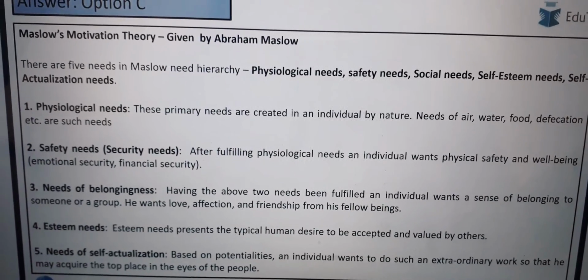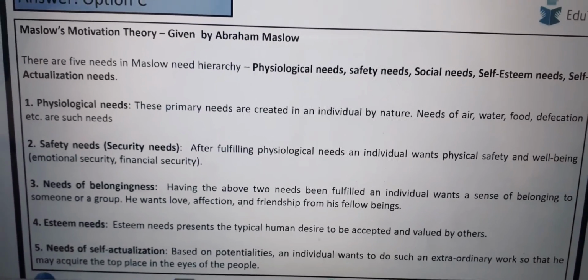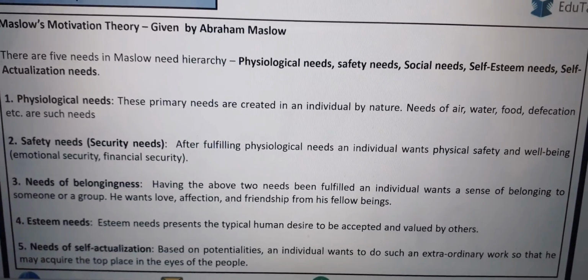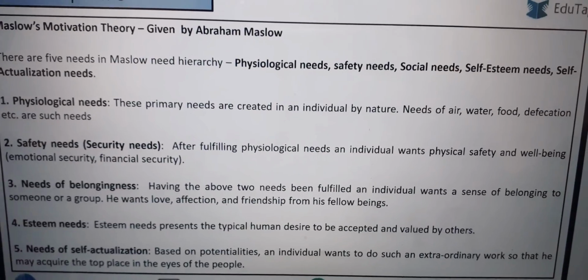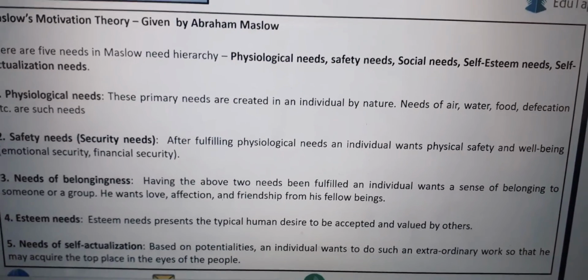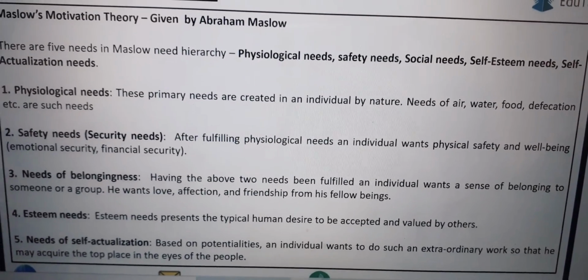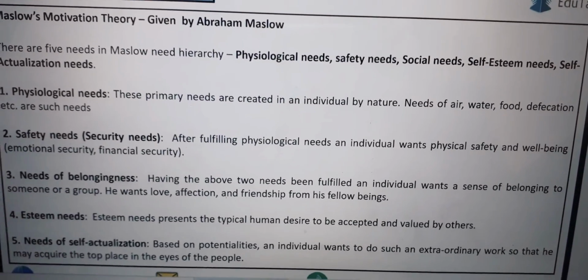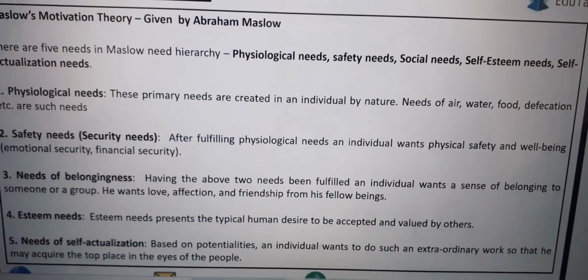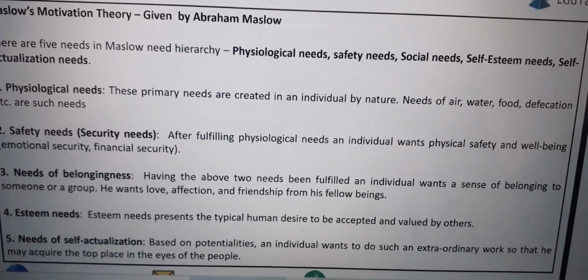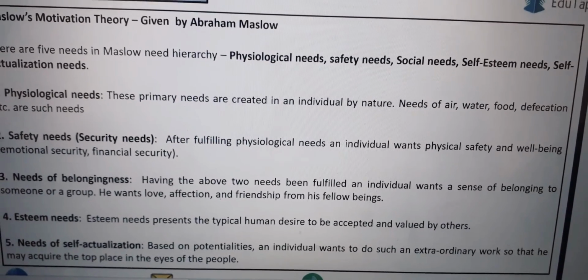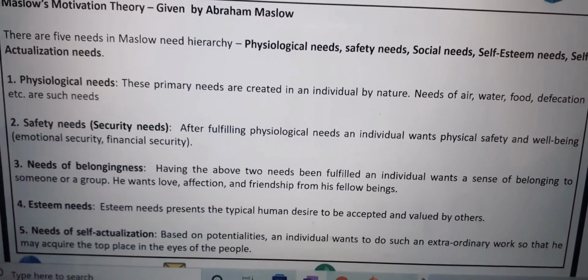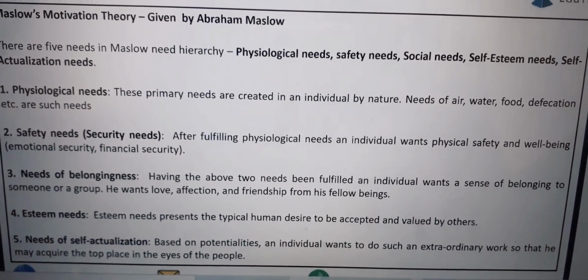Maslow's motivation theory was given by Abraham Maslow. There are five needs in Maslow's needs hierarchy: physiological needs, safety needs, social needs, self-esteem needs, self-actualization needs. Physiological needs: these primary needs are created in an individual by nature. Needs of air, water, food, defecation, etc. are such needs.